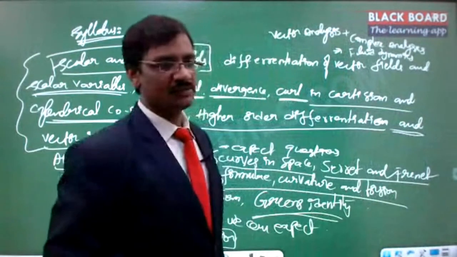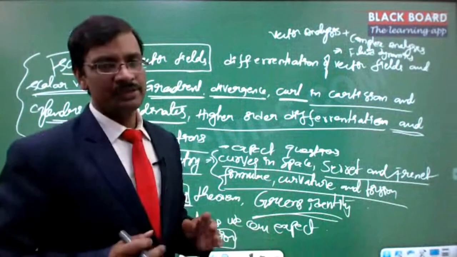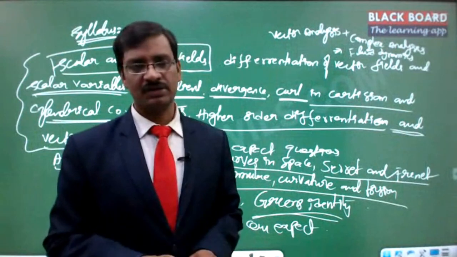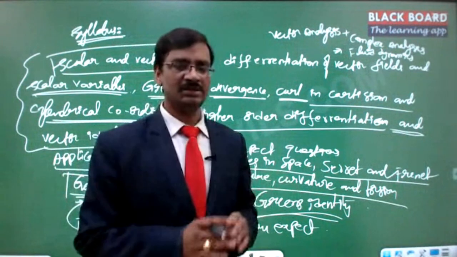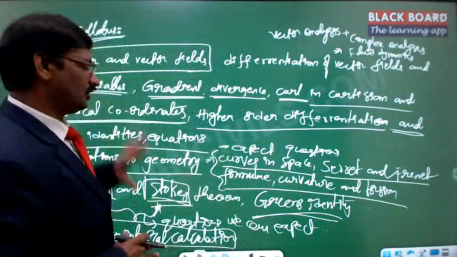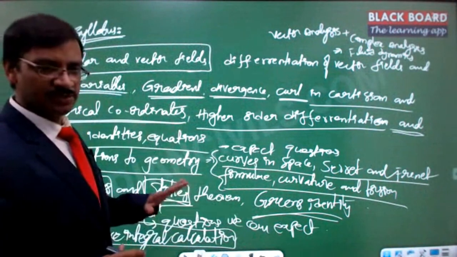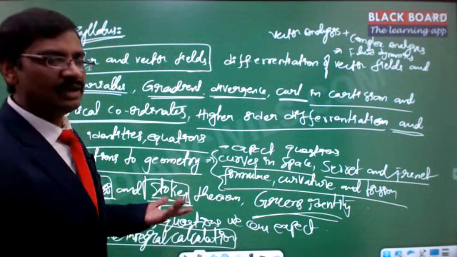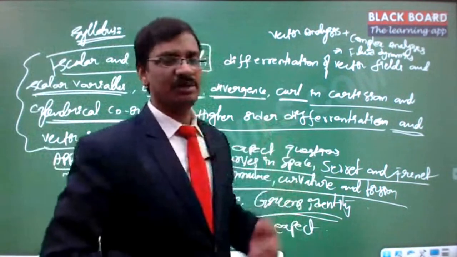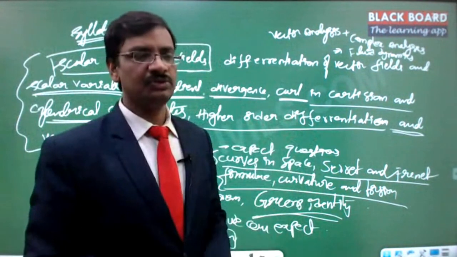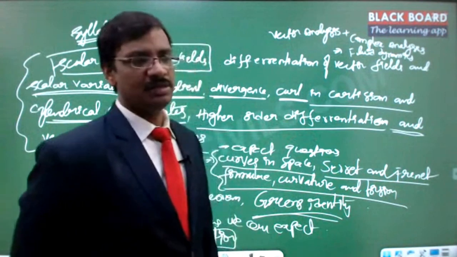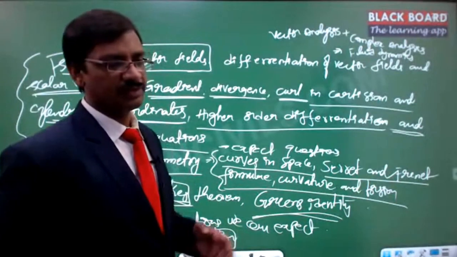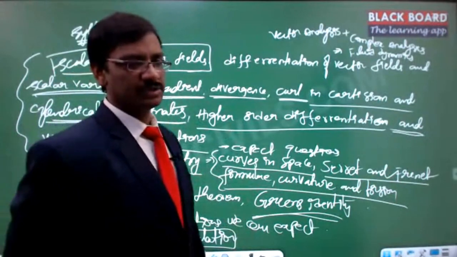As I said earlier, UPSC's strategy is that they don't touch the fundamentals, but without understanding the fundamentals you cannot solve the advanced aspects. So only advanced aspects will be asked. That means this entire syllabus is only to understand this. The questions will be asked only from this particular section, but without understanding the rest you will not be able to solve. Very rarely, for 10-mark questions, you can expect the vector identities. That's it. So these are the important aspects of the syllabus, and the importance is around 60 marks. Got it? Any questions on this particular aspect?